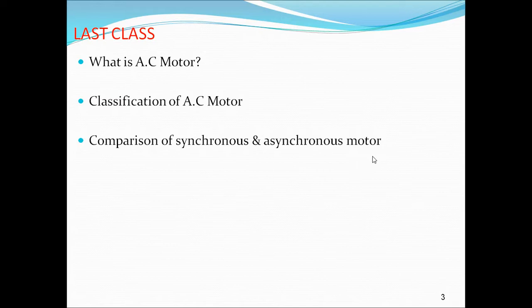They are also used for space vehicles, aircraft, business machines, and power tools. That comes into the category of commutator motors. So these are the differences between synchronous motor and asynchronous motor.